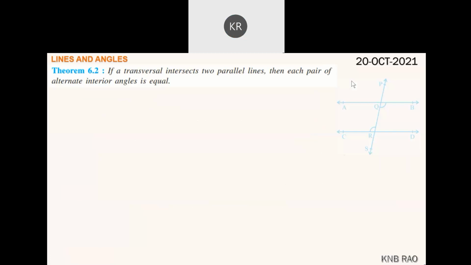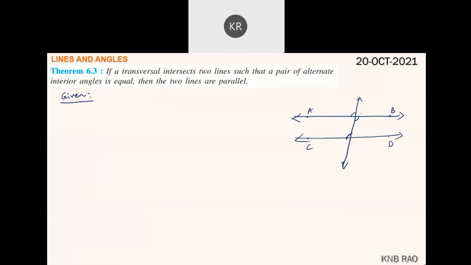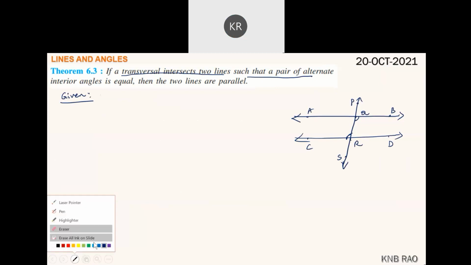Let me take a figure like this: A, B, C, D, P, S, Q, R. The same figure I am taking. What is to be proved? If a transversal intersects two lines such that a pair of alternate interior angles are equal, which pair of alternate interior angles here?